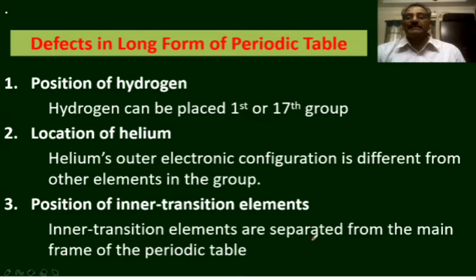Inner transition elements are separated from the main frame of the periodic table. This is an advantage and a defect also. In order to avoid the unnecessary expansion of the long form of the periodic table to 32 groups, they were shown separately at the bottom of the periodic table. That is the advantage. And it is not included in the main frame of the periodic table. That is the disadvantage. It's not a big issue actually.